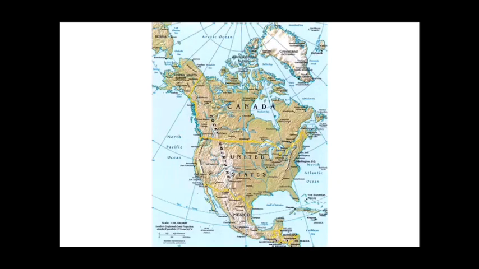Now you can see this. These are the Rocky Mountains, and from here originates a river that is Saskatchewan River. This is a river and you can see over here, this is Lake Winnipeg. It drains into Lake Winnipeg and makes a delta over here. And likewise there is also one more river. This is Great Slave Lake and from here originates a river that is Mackenzie River. It drains into Mackenzie Bay.